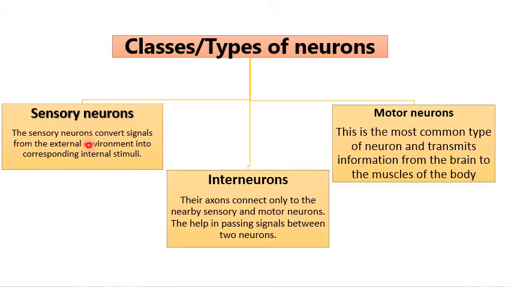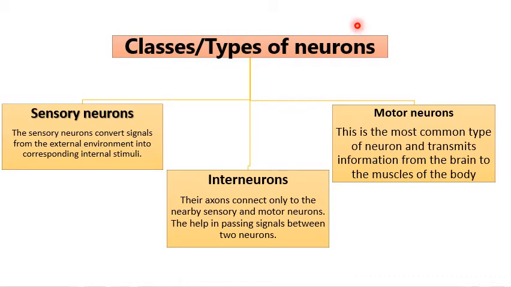Sensory neurons get information about what is going on inside the body and what is going on outside the body. When they get the information, it is transferred to the central nervous system, which processes the information. For example, when you pick up a glass containing hot water, it is sensed in your fingertips, and this information is conveyed to the central nervous system, and suddenly you feel that it is very hot. This is called the sensory neurons.